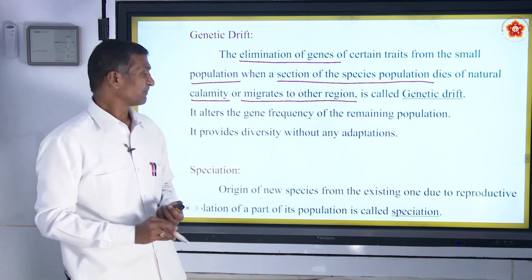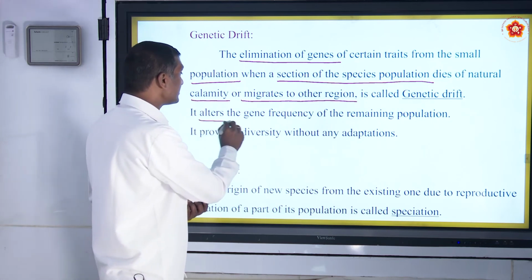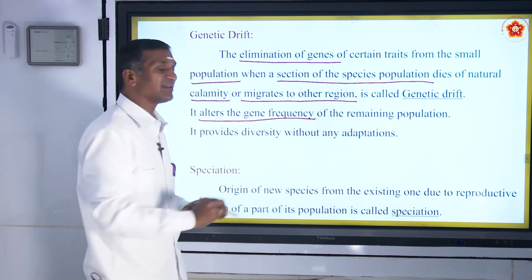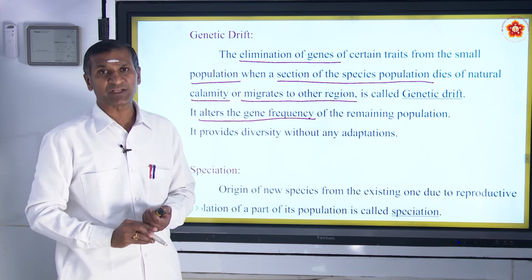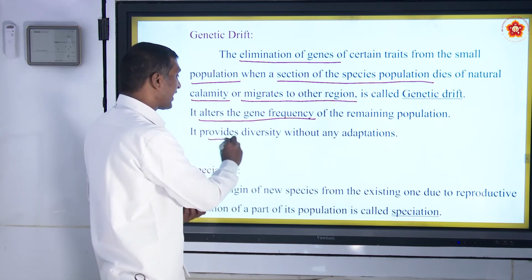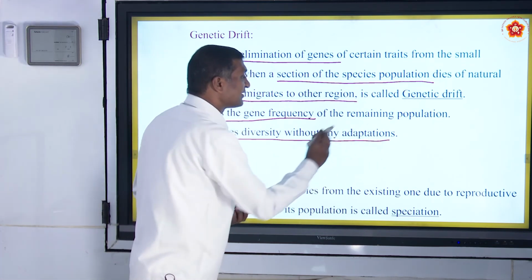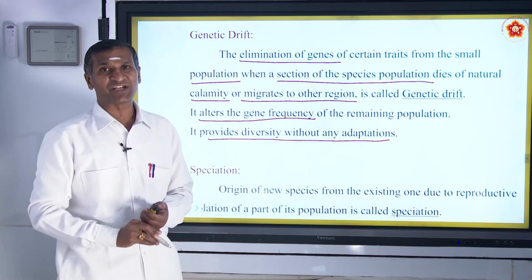It alters the gene frequency of the remaining population. It provides diversity without any adaptations.